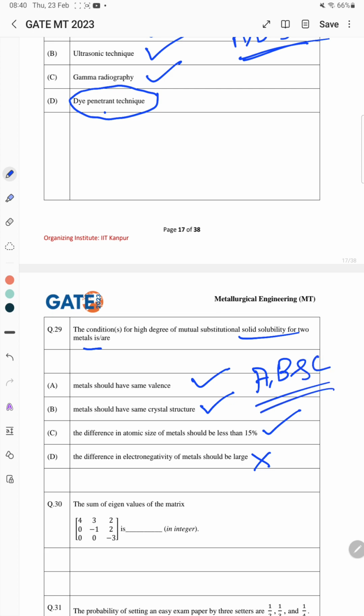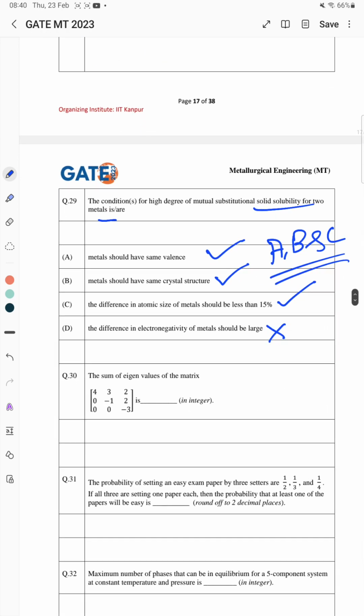Now the next question is a numerical type problem, in which the sum of the eigenvalues of the matrix is asked. This we have already discussed in our memory based problems. The answer is 0.